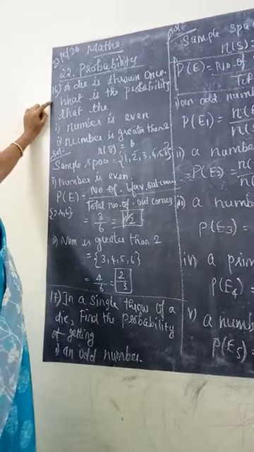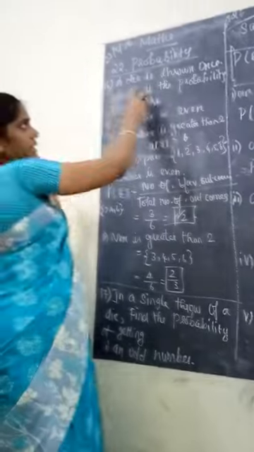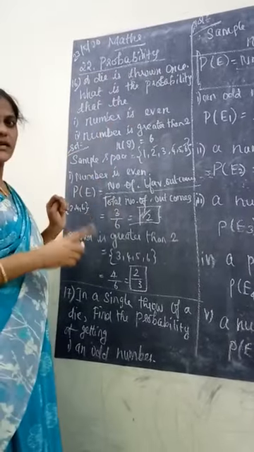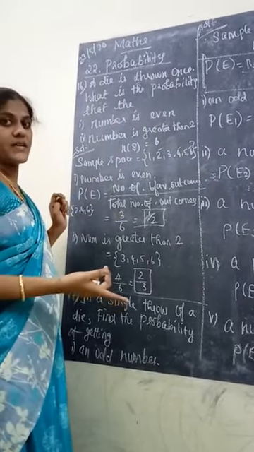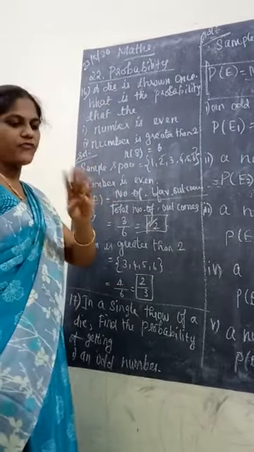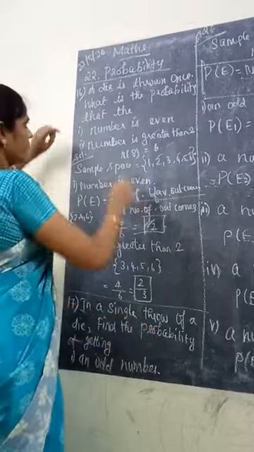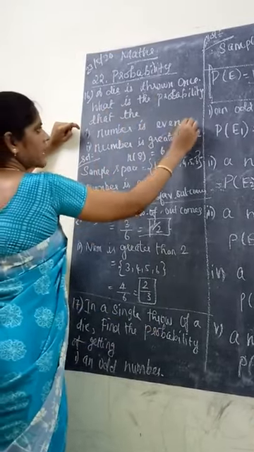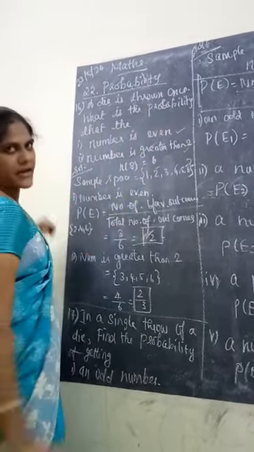So listen, 16th question. A die is thrown once. The sample space of a die is 1, 2, 3, 4, 5, 6. Already we saw this in the videos. So what is the probability that the number is even, and that the number is greater than 2?